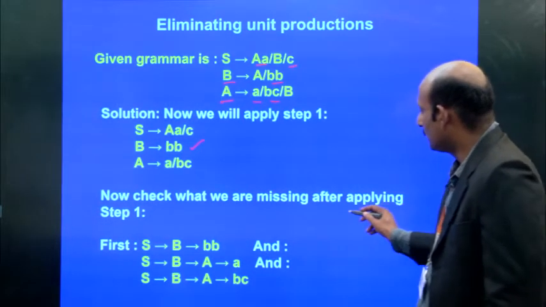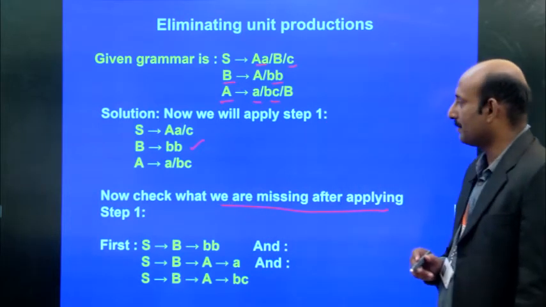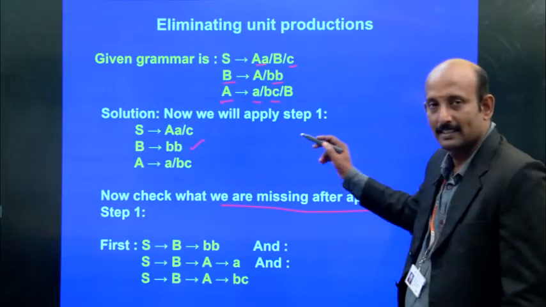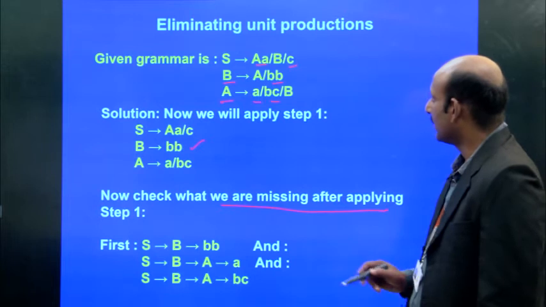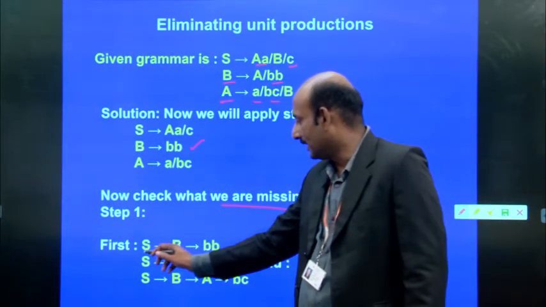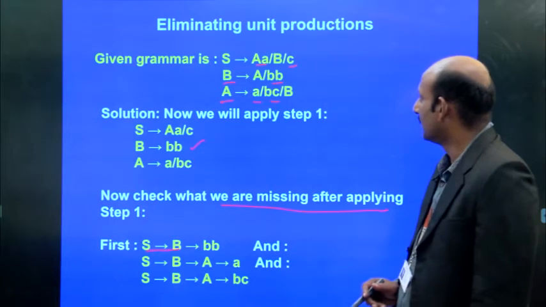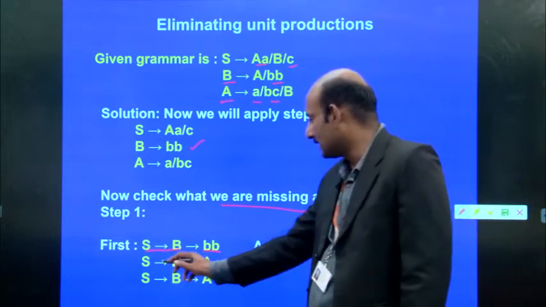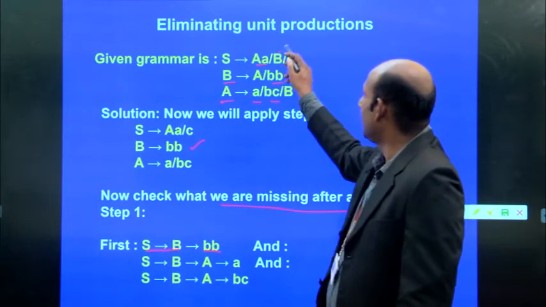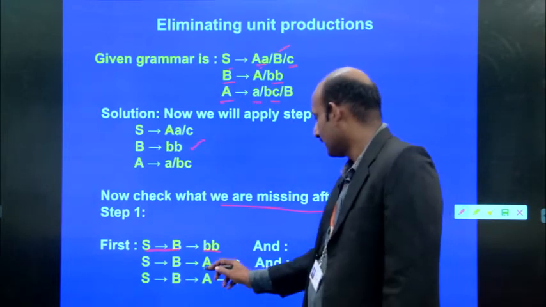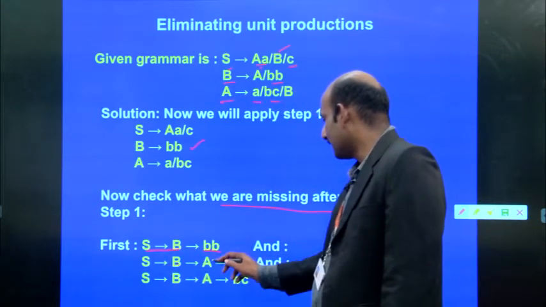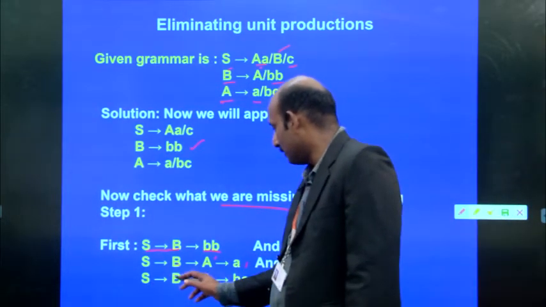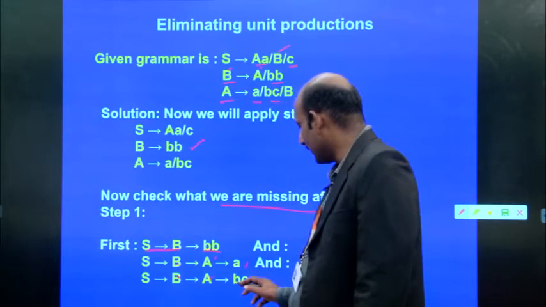Now see this, what are we missing after applying step 1? We are missing this B. For example, if you take the production S implies B, where this B is going to be replaced by BB, and suppose B implies A, then S implies B and B implies A, and it is generating the A. So, S implies B, B implies A, and A implies BC.